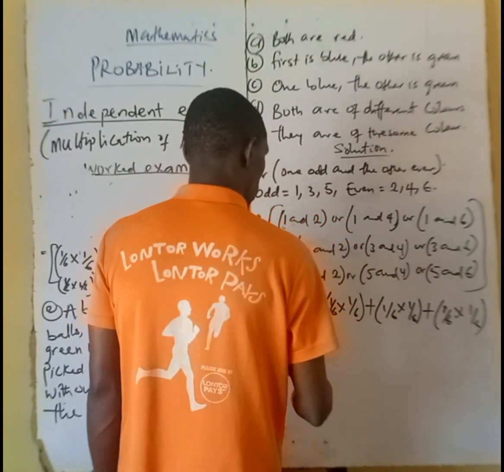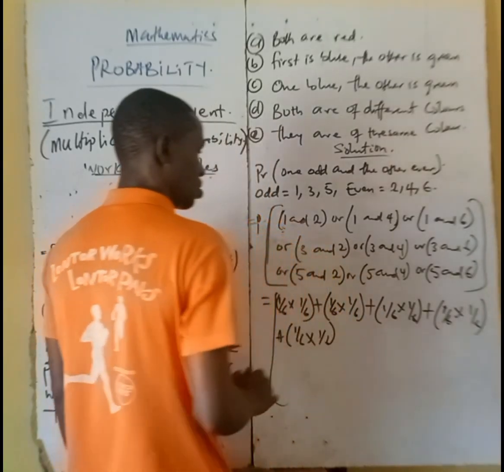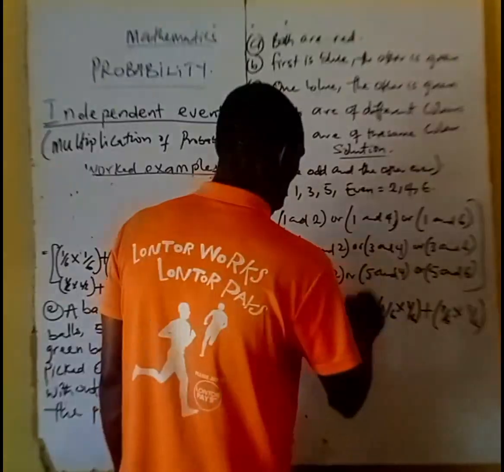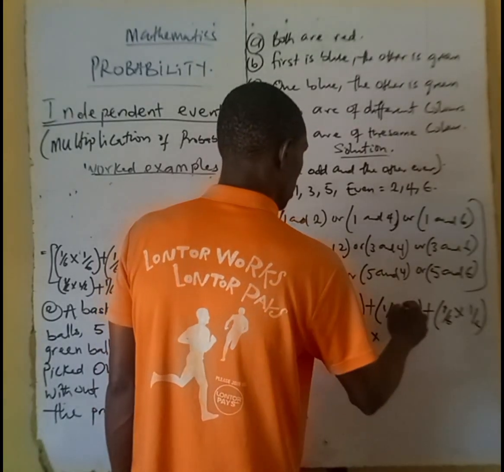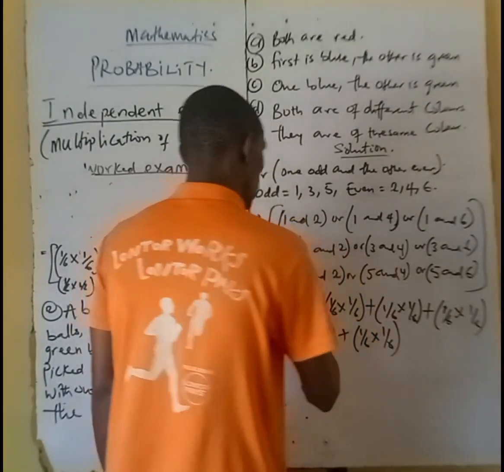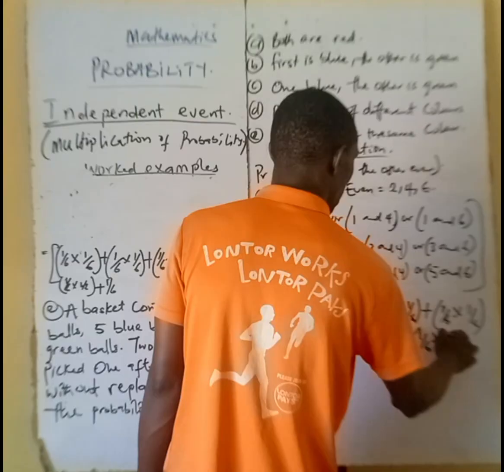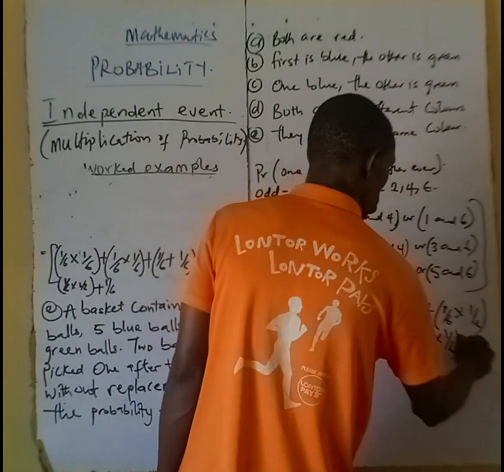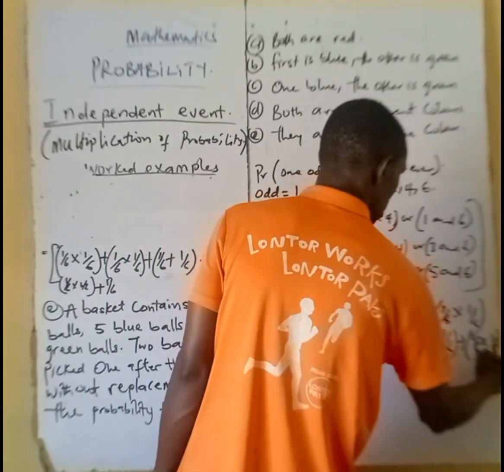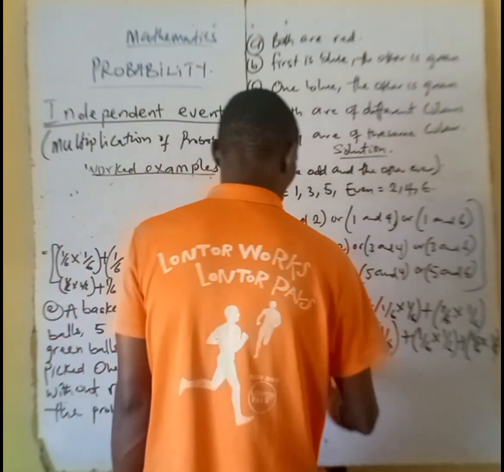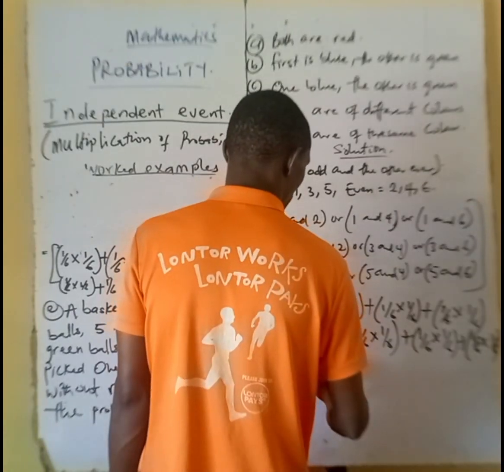Or means plus, probability of having 3 in one die, 1 over 6. And 4 in one die, 1 over 6. So are we getting in place? Alright. Or means plus, probability of having 3 in one die, 1 over 6. And probability of having 6 in one die, 1 over 6. Or means plus, probability of having 5 in one die, 1 over 6. Probability of having 2 in one die, 1 over 6, or means plus probability of having 5 in one die, 1 over 6, probability of having 4 in one die, 1 over 6, or means plus probability of having 5 in one die, 1 over 6, then probability of having 6 in one die is 1 over 6.